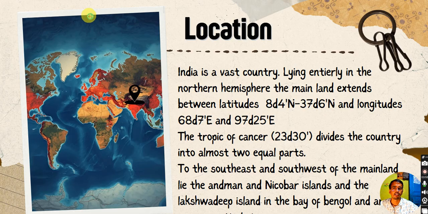Another line is called the Prime Meridian, which passes through London. It divides the whole globe into east and west. So from here we can say that India lies in the northern and eastern hemisphere. Apart from this, you will also see that India is surrounded by three bodies of water. On the western side it is surrounded by the Arabian Sea, and on the eastern side by the Bay of Bengal and the Indian Ocean.